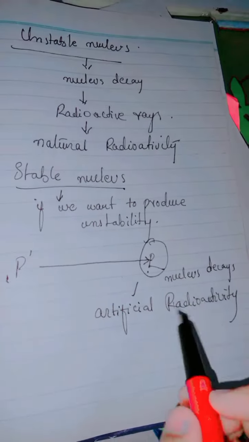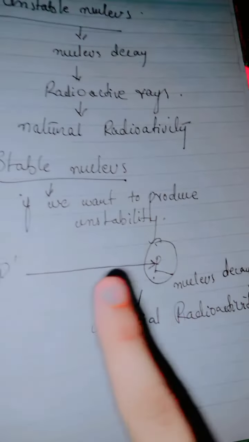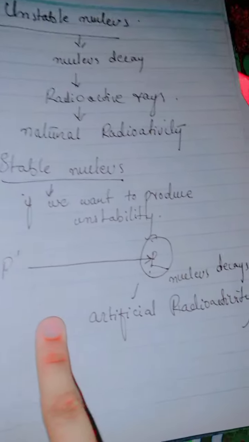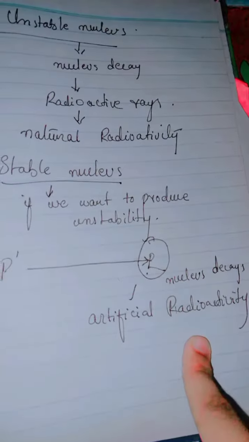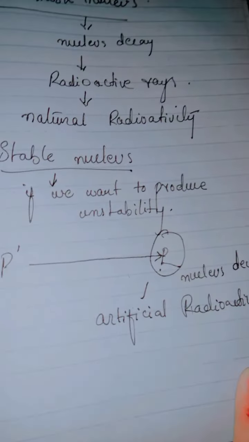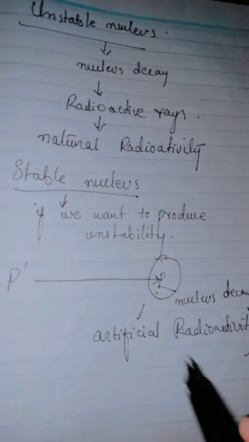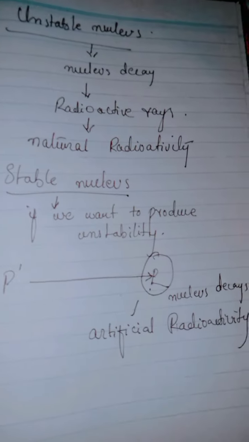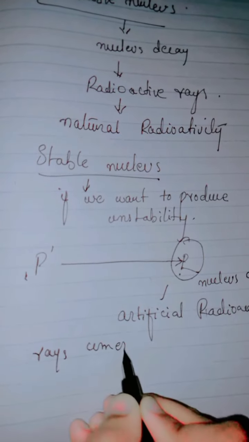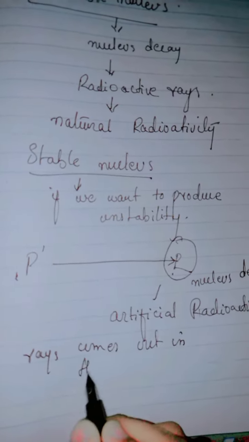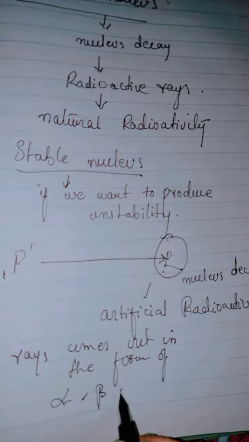These are also rays, radiation released from this nucleus. The stable nucleus we have, if we have produced instability here, the radiation released from the nucleus will also be called radioactive rays, but these rays are artificial. These rays are called artificial radioactivity. And as the nucleus decays, the rays come out in the form of alpha, beta and gamma.